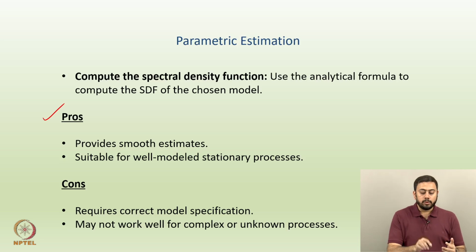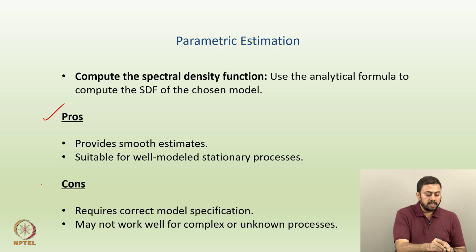So wherever you know the actual model, let's say ARMA(p,q), ARIMA(p,d,q), AR, MA, SARIMA, etc. Whenever a particular complete model is well defined, there you can use a parametric estimation technique, right? Because if you know the model, if you are able to estimate the model using MLE or method of moments, then why should you go ahead with non-parametric, right? So parametric estimation is suitable for well modeled stationary processes.